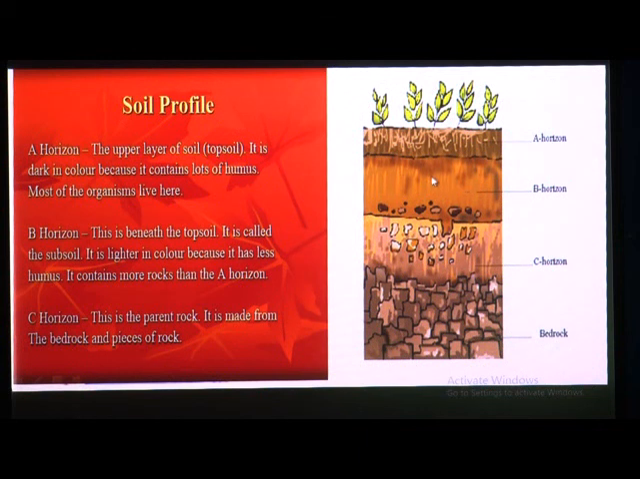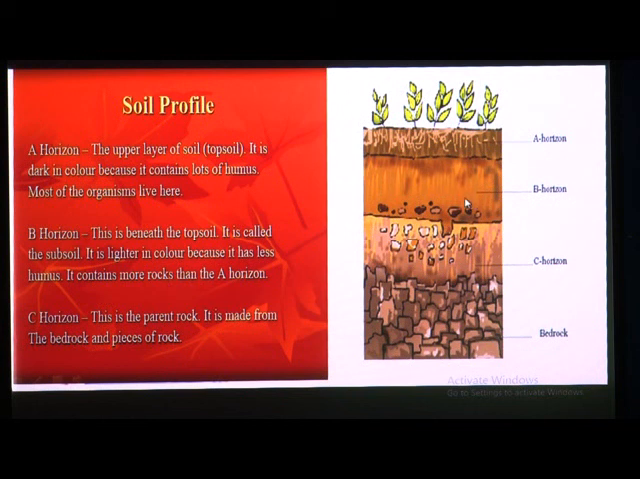Then next to it, B horizon. This is beneath the topsoil, at the lower side of the A horizon. Under the topsoil there is the B horizon. It is called the subsoil. Here the first layer is topsoil, and the next layer is subsoil. It is lighter in color because it has less humus.